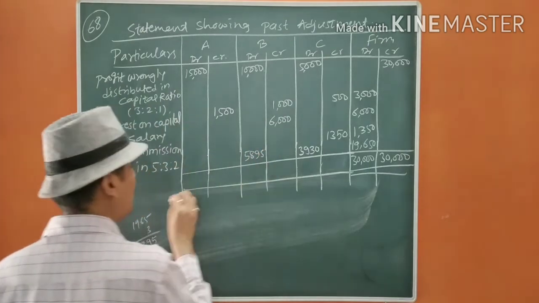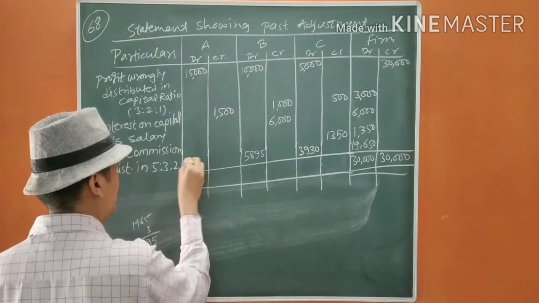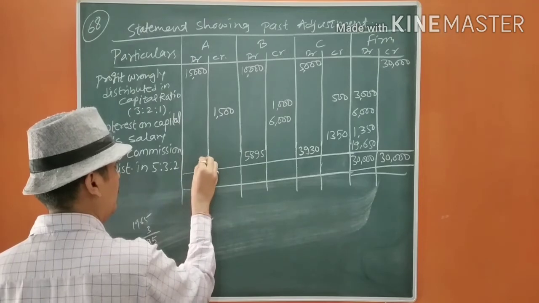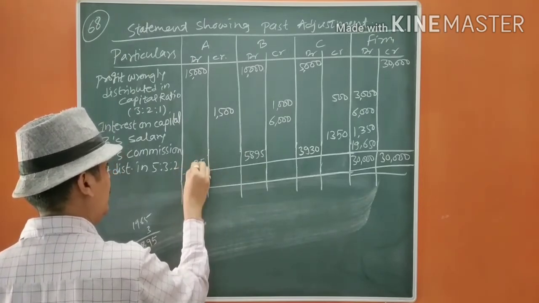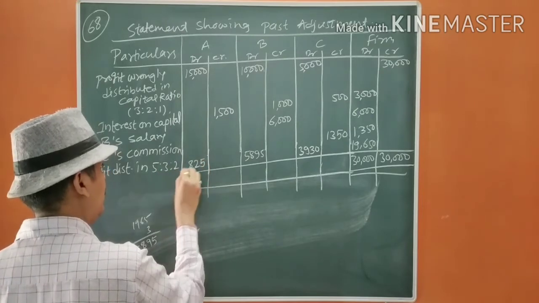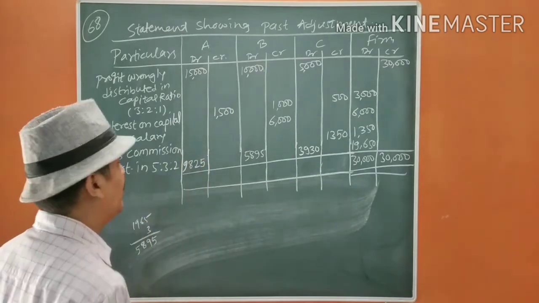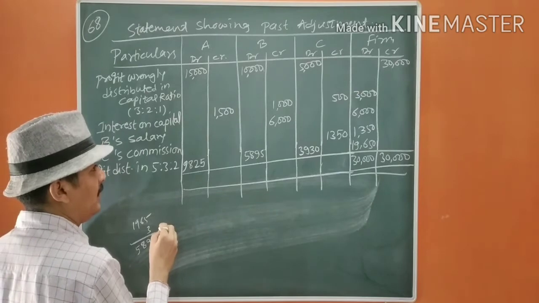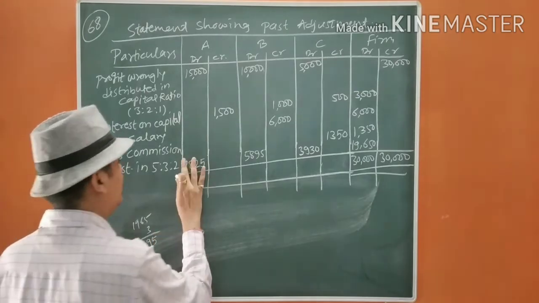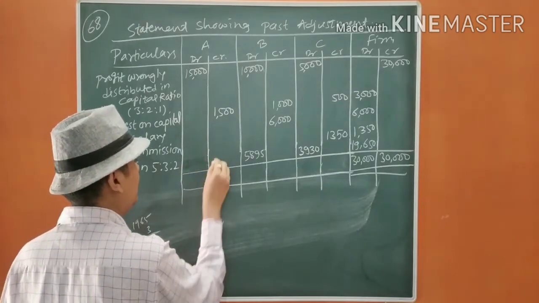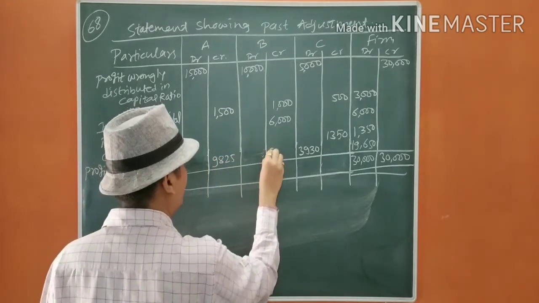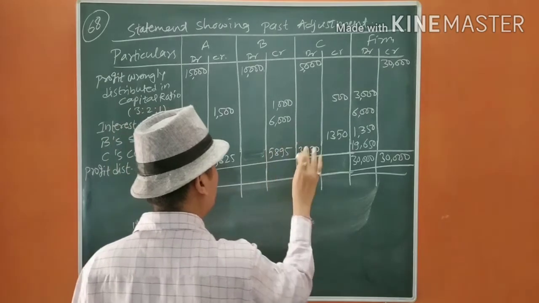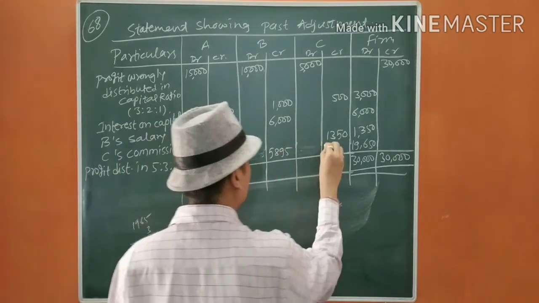5895, and it will be 5, 2, 9825. Oh, sorry, it should be 9,825, 5895, 3930.